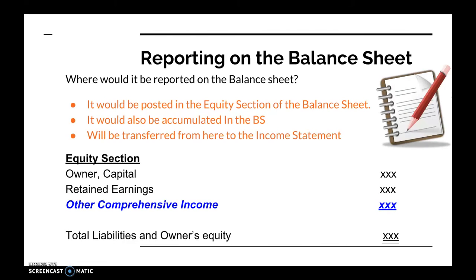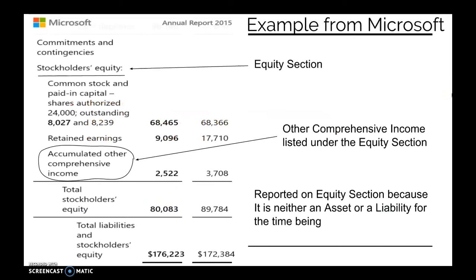I've made a custom example for myself here where I put the equity section for the balance sheet. As you can see, other comprehensive income is placed right beside other accounts in the equity section, for example, retained earnings and owner's capital, and will later on be added to the owner's equity and total liability. Another example is from Microsoft. This equity section from the balance sheet is from the year ended June 30th of 2015. As you can see, they have also placed other comprehensive income under the equity section because it is neither an asset nor a liability for the time being.